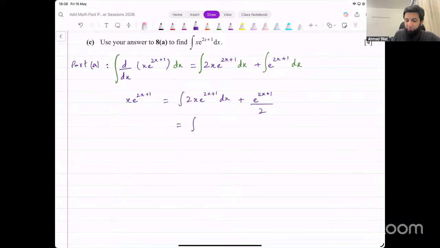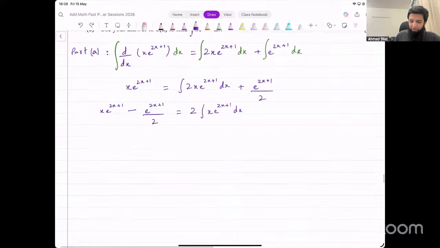Now, what they want is x e power 2x plus 1. I also have 2 here, so I can write 2 outside the integral. It's a constant that's multiplying. We can write it inside or outside, it doesn't matter. So x e raised to power 2x plus 1 with respect to x. Take everything else to the left side. That becomes x e raised to power 2x plus 1 minus e raised to power 2x plus 1 divided by 2. All you have to do now is divide this 2 on the other side. See what that gives you.